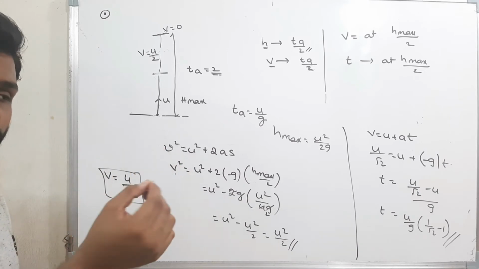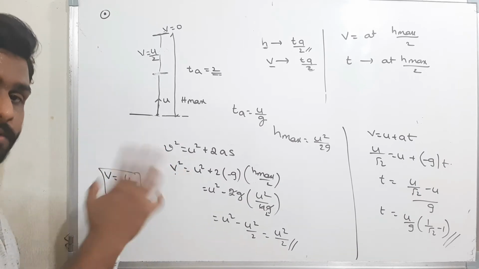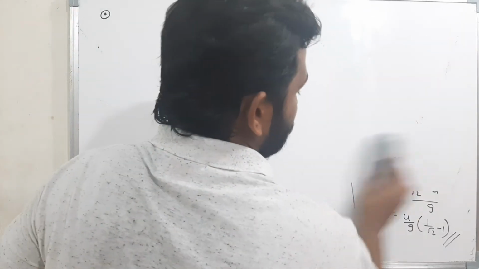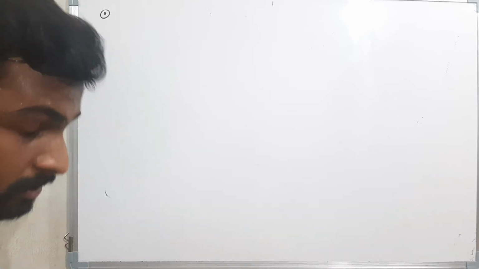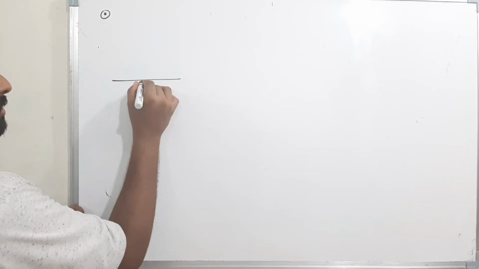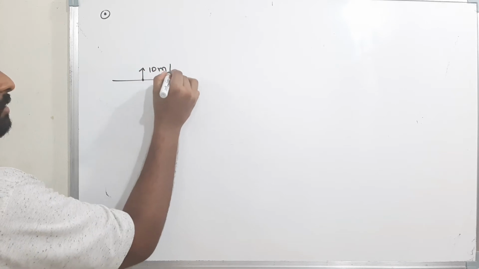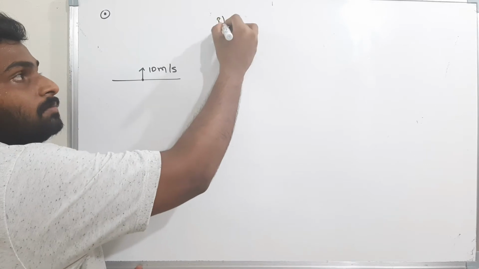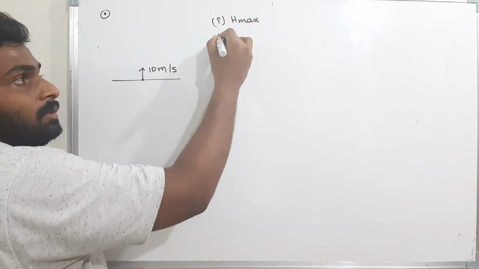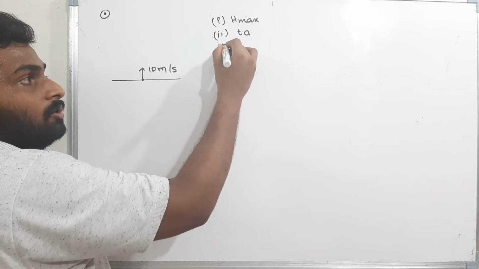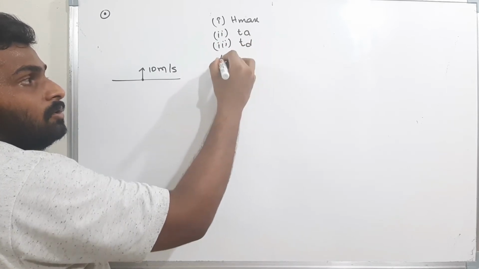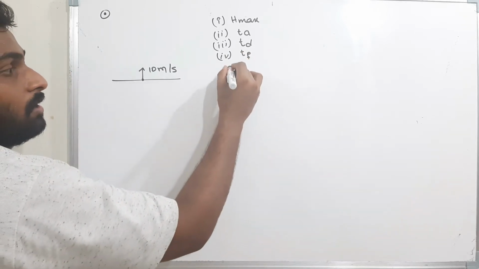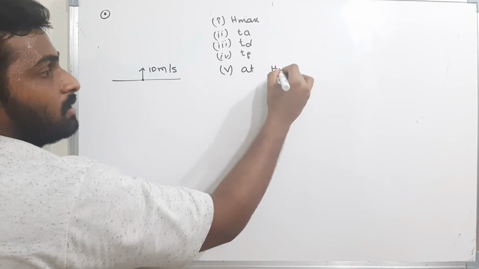Okay, now I will give a simple numerical problem, then you will understand clearly. Now see here, observe carefully. The body is projected with a velocity of 10 meters per second. They ask us to find h max, the time of ascent, the time of descent, and the total time of flight.